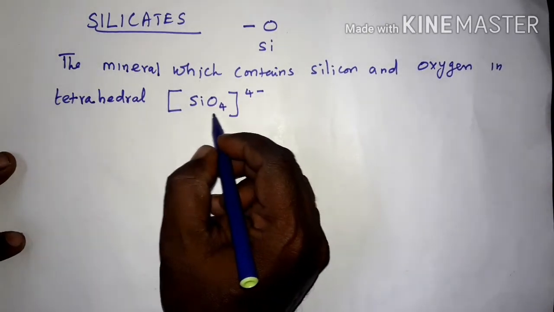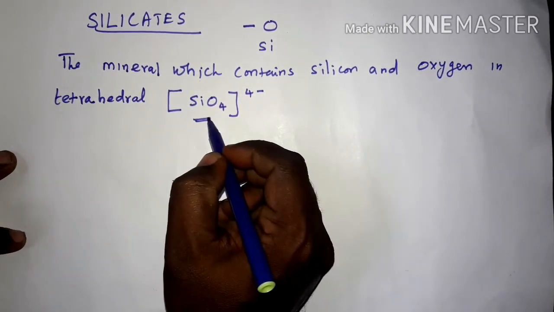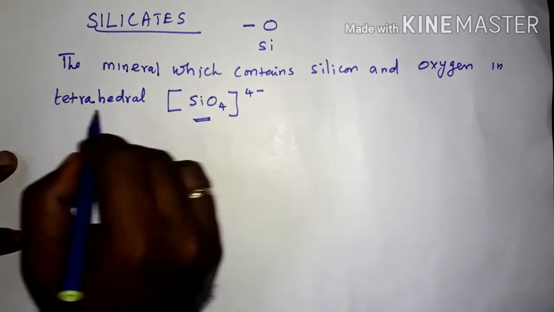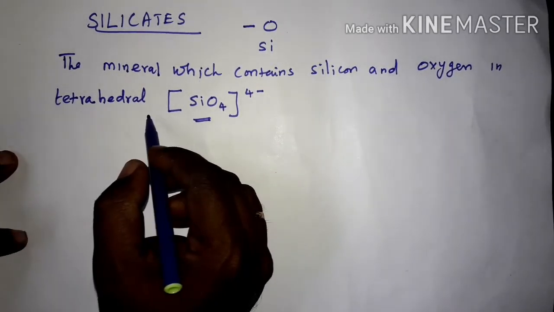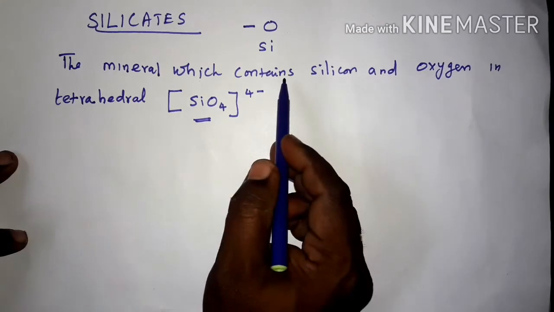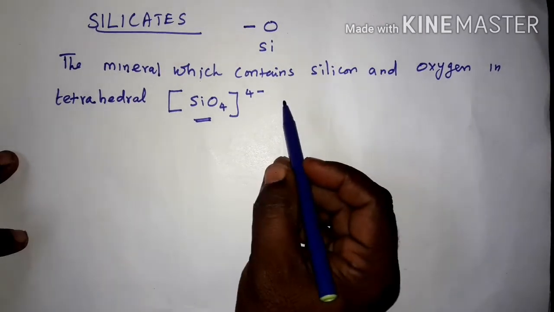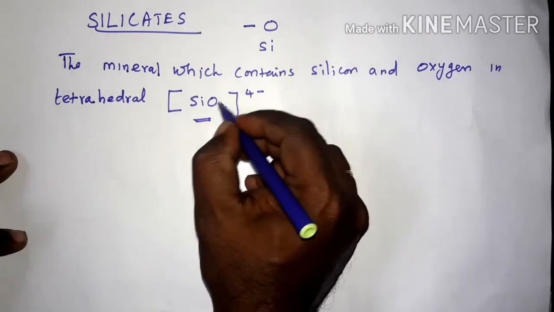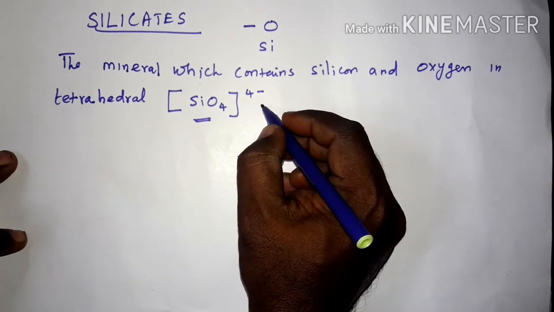So SiO4 4 minus is called silicate. The structure of the silicate is tetrahedral. So the mineral which contains silicon and oxygen in tetrahedral units, the repeating unit SiO4 4 minus,